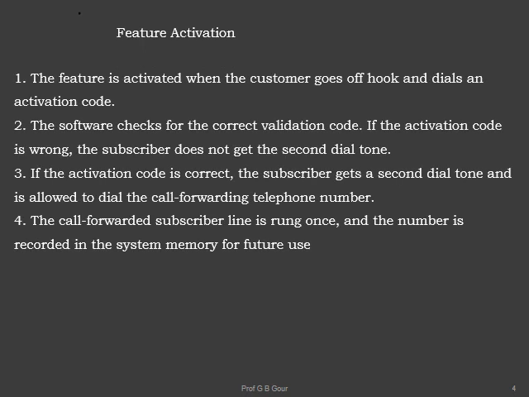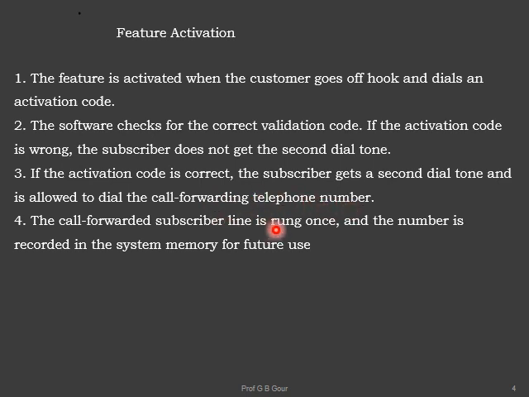So here the feature is activated when the customer goes off hook and dials the activation code. Then software checks for the correct validation code. If the validation code is wrong, the subscriber does not get the second dial tone, meaning the feature is not activated. Otherwise, if the code is correct, the subscriber gets the second dial tone and is allowed to dial the call forwarding telephone number.